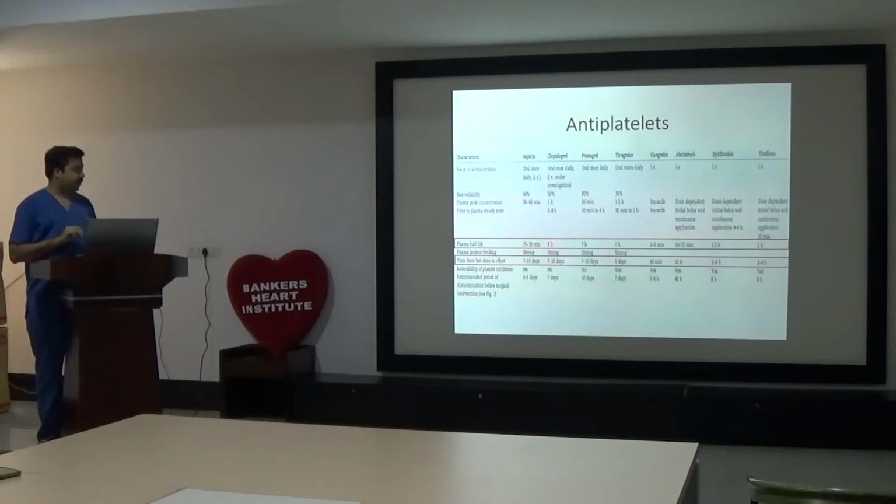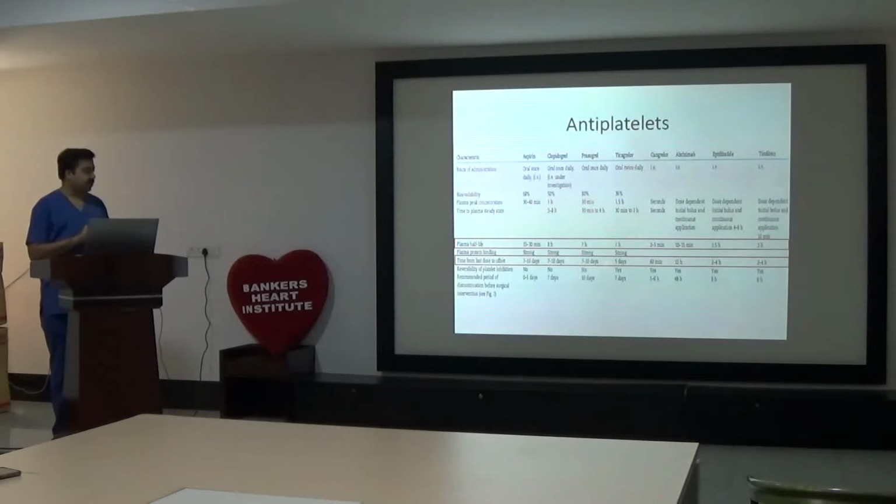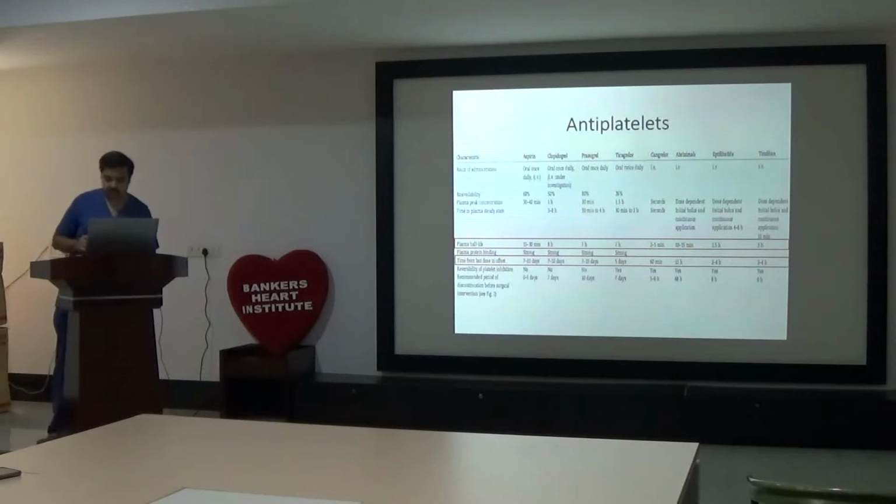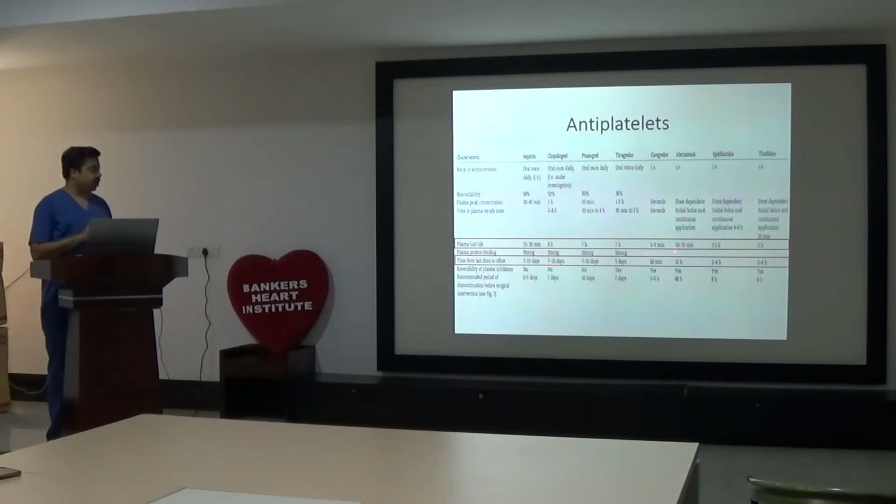Clopidogrel: half-life is 8 hours, time to offset of action is 7 to 10 days. Prasugrel: 7 hours, 7 to 10 days. Ticagrelor: 7 hours and 5 days. So ticagrelor we can stop 5 days before, or even less than that, sometimes 3 days before. Cangrelor is an IV short-acting drug which can be stopped 60 minutes before surgery. Cangrelor, eptifibatide, and tirofiban are basically used for bridging therapy. When we are stopping these agents, we can use these intravenous GP2B3A inhibitors to bridge the therapy.